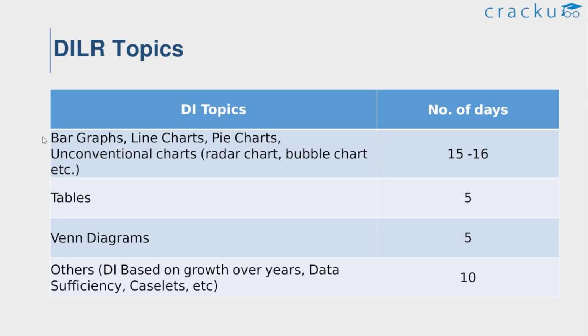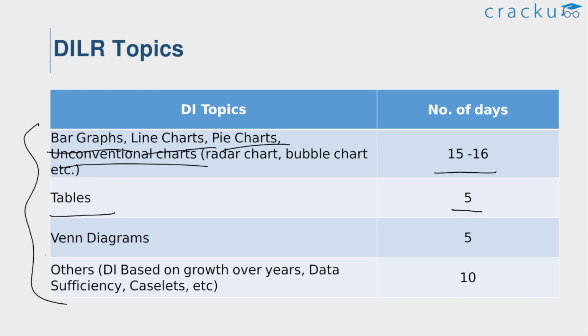These are the data interpretation topics, which include bar graphs, line charts, pie charts, and unconventional charts. So these are the main topics. Try to spend 15 to 16 days on these topics. For tables, try to spend 5 days. For Venn diagrams, try to spend 5 days. And for the other topics, try to spend 10 days. So this is about the DILR study plan.